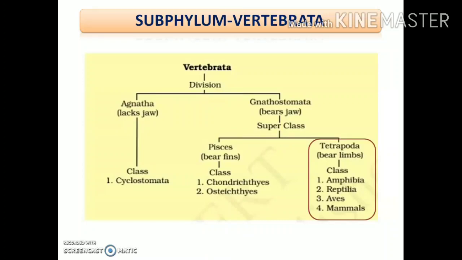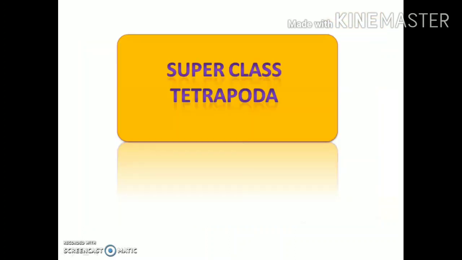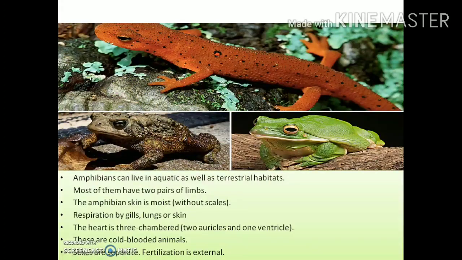This superclass Tetrapoda is again subdivided into four classes. The first one is Amphibia, second is Reptilia, third one is Aves, and fourth one is Mammalia. So let's discuss all the four classes of Amphibia, Reptilia, Aves, and Mammalia. So the first class which comes under the superclass Tetrapoda is the class Amphibia.